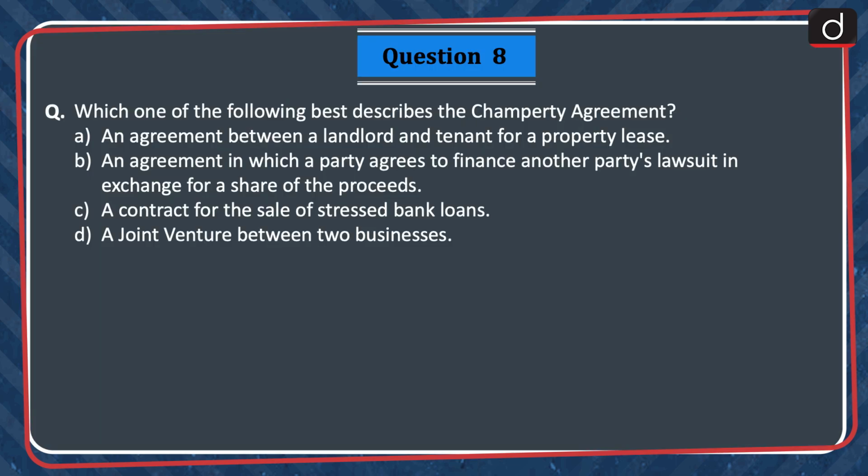Next question, which one of the following best describes the Champerty Agreement? An agreement between a landlord and a tenant for a property lease. An agreement in which a party agrees to finance another party's lawsuit in exchange for a share of the proceeds. A contract for the sale of stressed bank loans, or a joint venture between two businesses. The correct answer is option B, an agreement in which a party agrees to finance another party's lawsuit in exchange for a share of the proceeds.